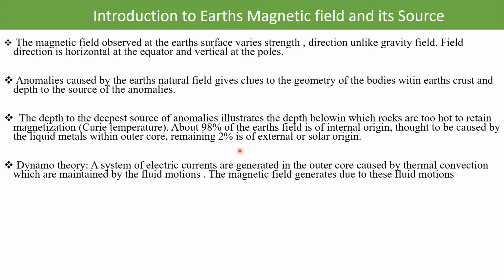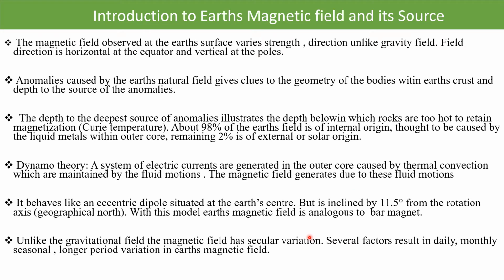About 98% of the Earth's field is internal field, which is thought to be caused by the liquid metals within the outer core, the flow of liquid, which we'll discuss afterwards. The remaining 2% is of external solar origin. There is a famous theory, the dynamo theory. This is associated with the source of the internal field, that is, there is a thermal motion that maintains the electric current generated in the outer core. The magnetic field is generated due to this fluid motion. So the interaction of the magnetic field with the fluid motion illustrates the dynamo theory, and it is the source of the internal magnetic field.